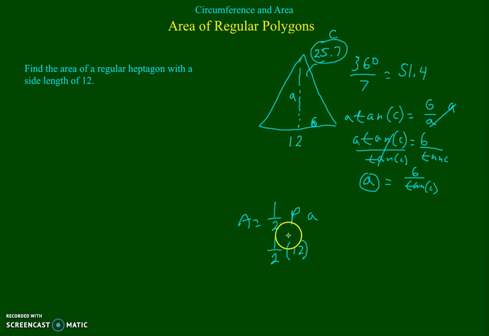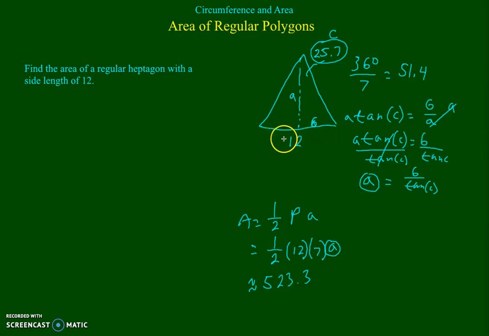So that's 12 times the number of sides, which is 7, times my apothem, which is the A that we stored. We put this in our calculator and we get approximately 523.3.